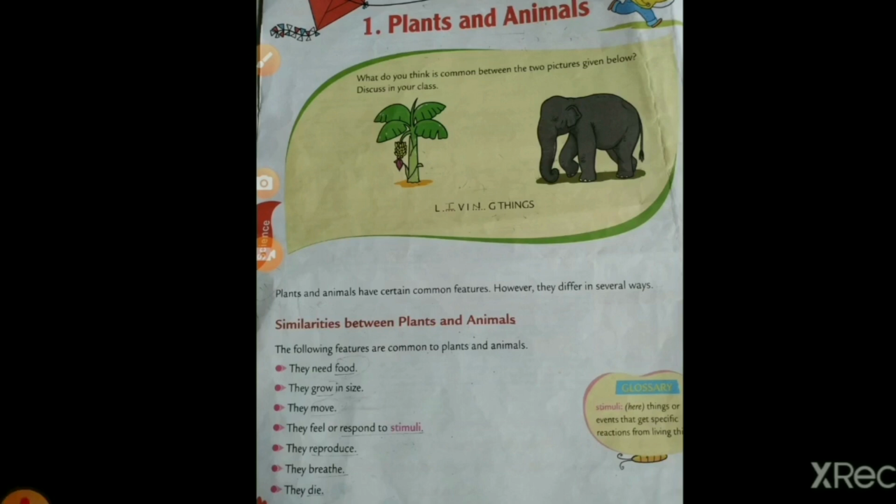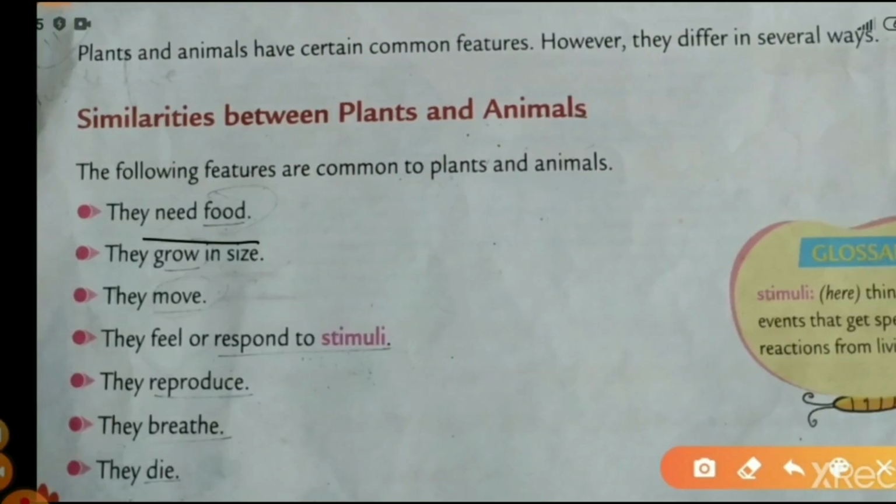Myself Kiran Pandey. I am going to teach you the first chapter, that is plants and animals. So in this chapter we'll discuss the common features in plants and animals as well as the differences between plants and animals. So first we're going to learn the similarities between plants and animals. Let's start. The first similarity is that they both need food.